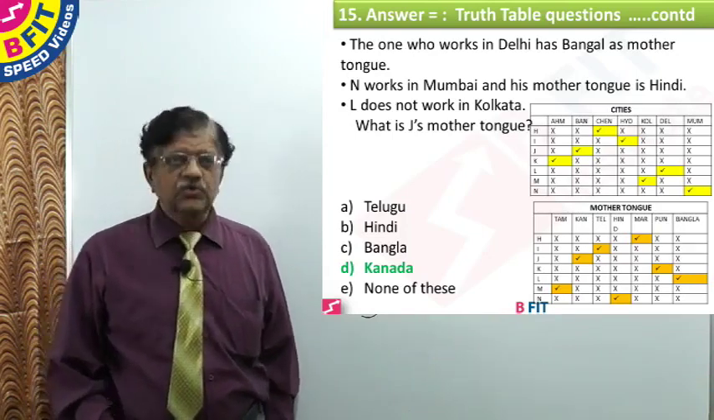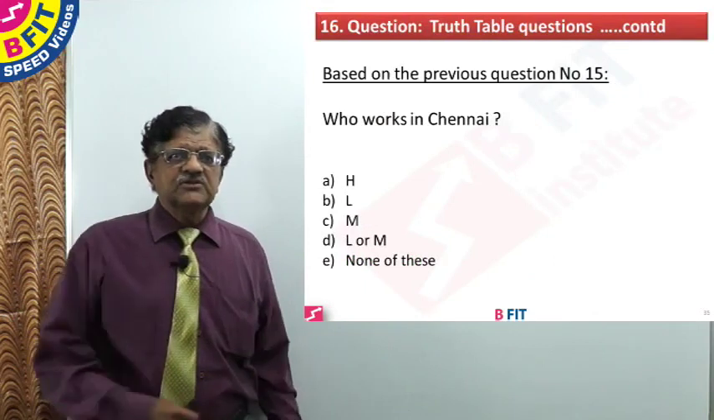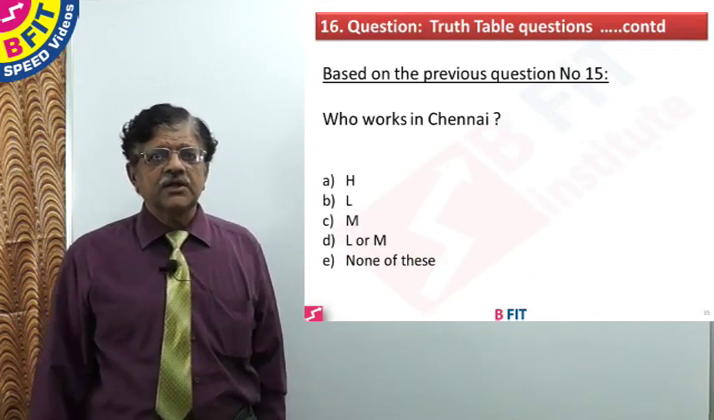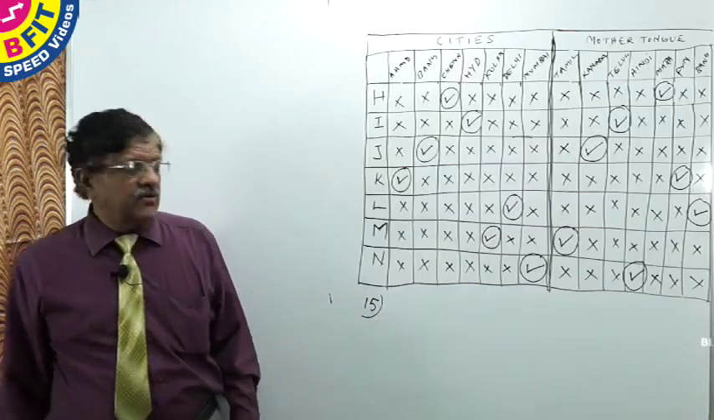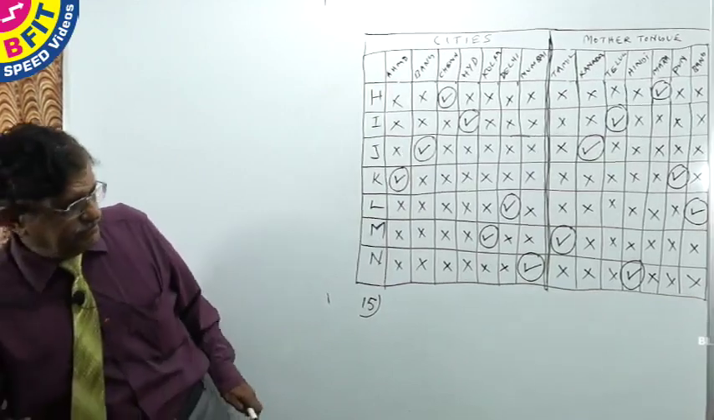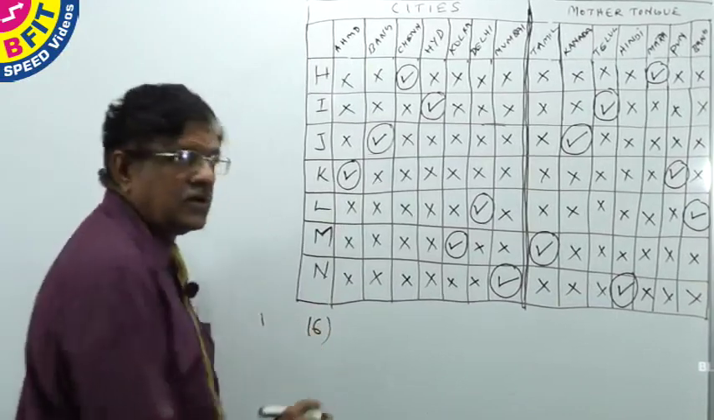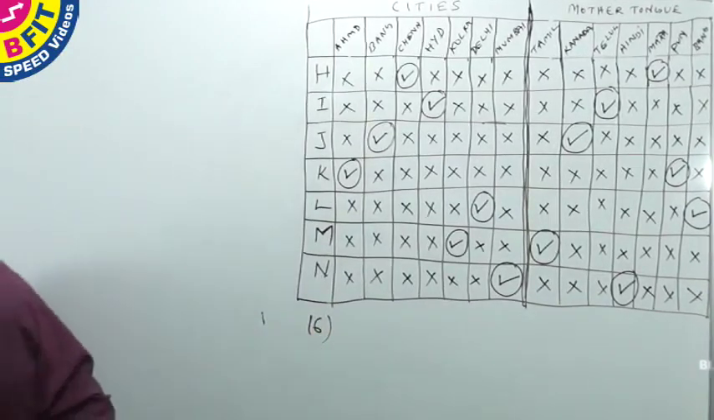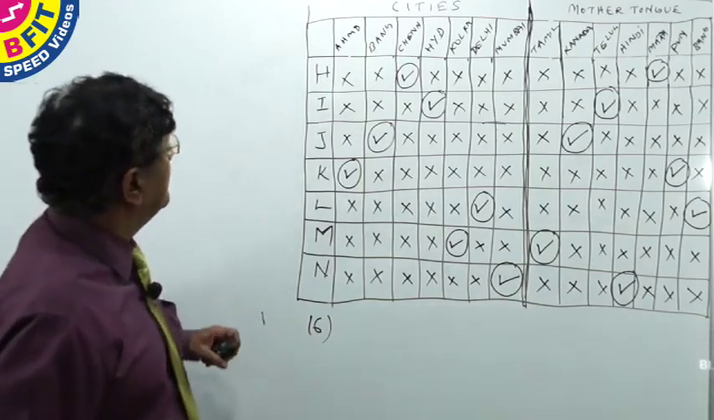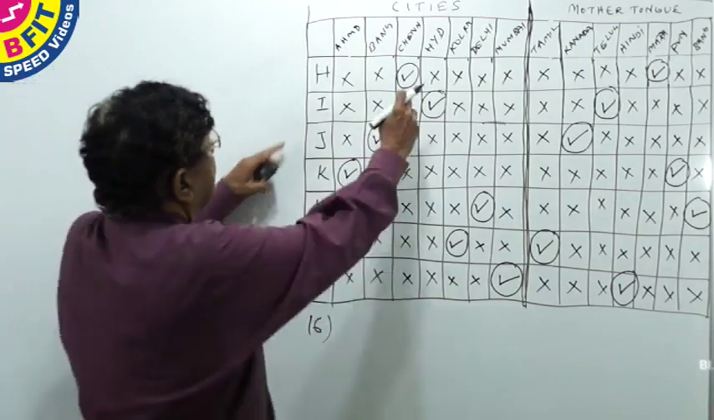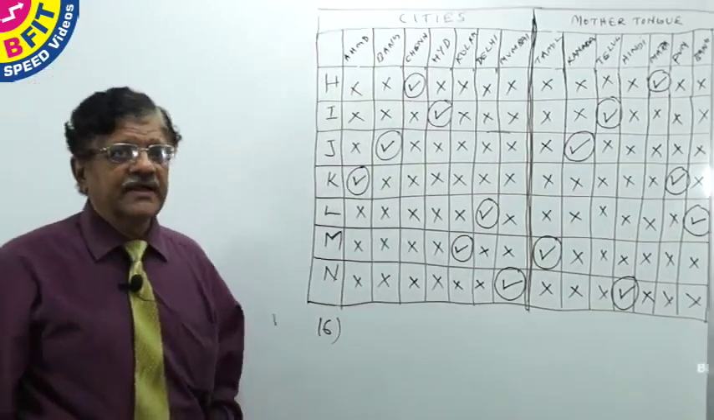So what is the next question? Question number 16, based on the previous question on which we have drawn the truth table. Who works in Chennai? Let us see the working. H is working in Chennai. You can see from the table, H is working in Chennai.